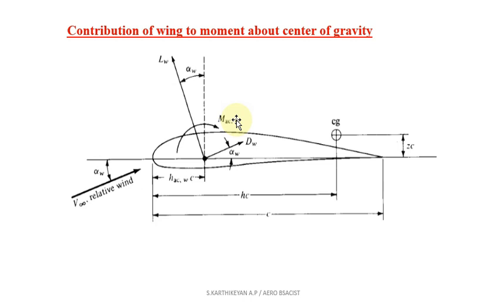The moment equation here is generally the pitching moment, the up and down motion. When the pitch is in the upward direction, it is called a positive moment. For obtaining the general longitudinal static stability equation, we need to consider the wing contribution, wing body contribution and tail contribution. So this is the wing contribution equation, and we will start from here.